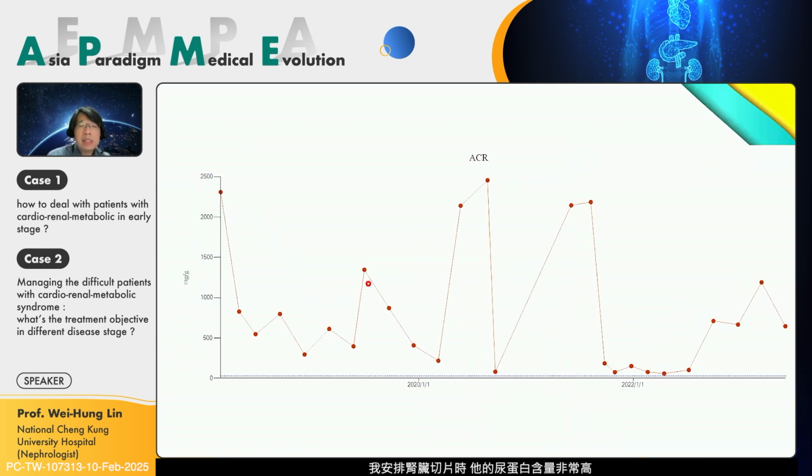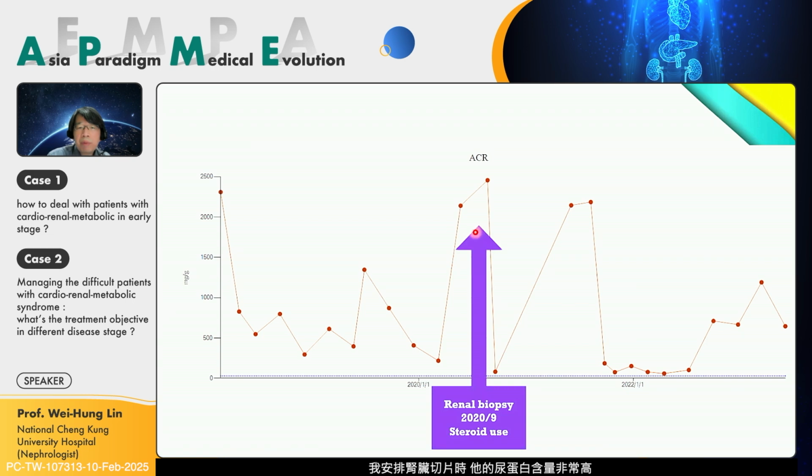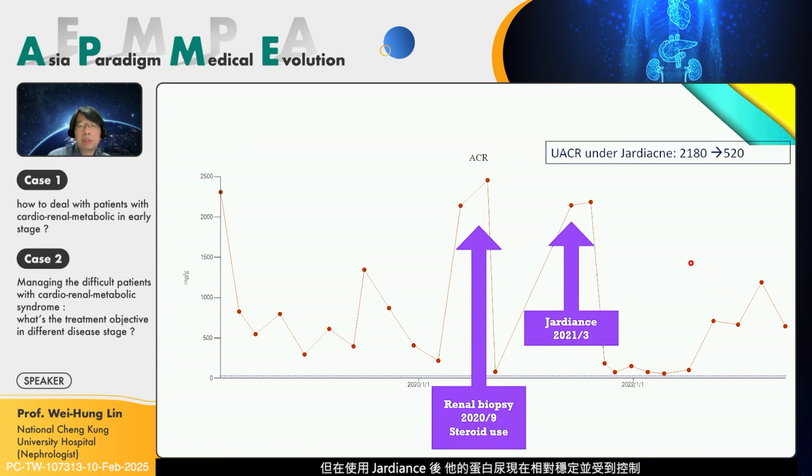And we can see his urine protein was very high when I arranged the renal biopsy. After steroid use, the proteinuria transiently improved, but then rebounded. When I gave the Jardiance, his proteinuria is now relatively under control.